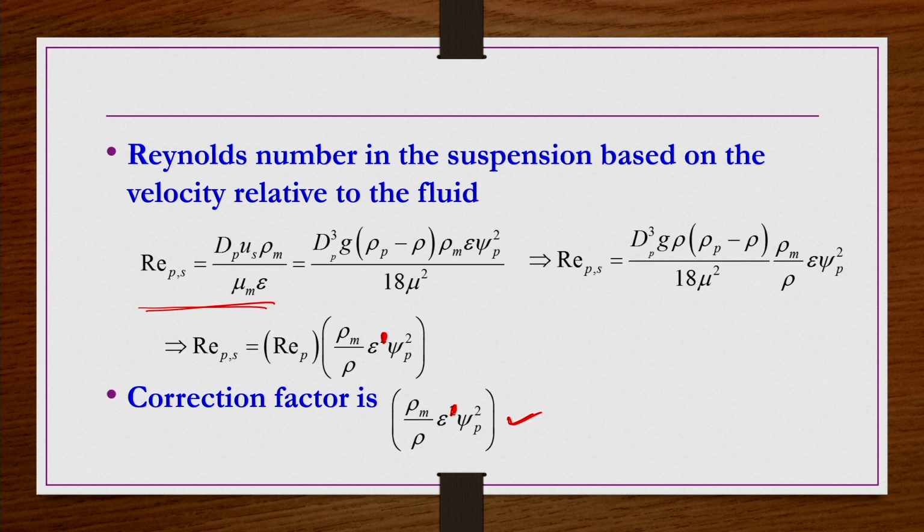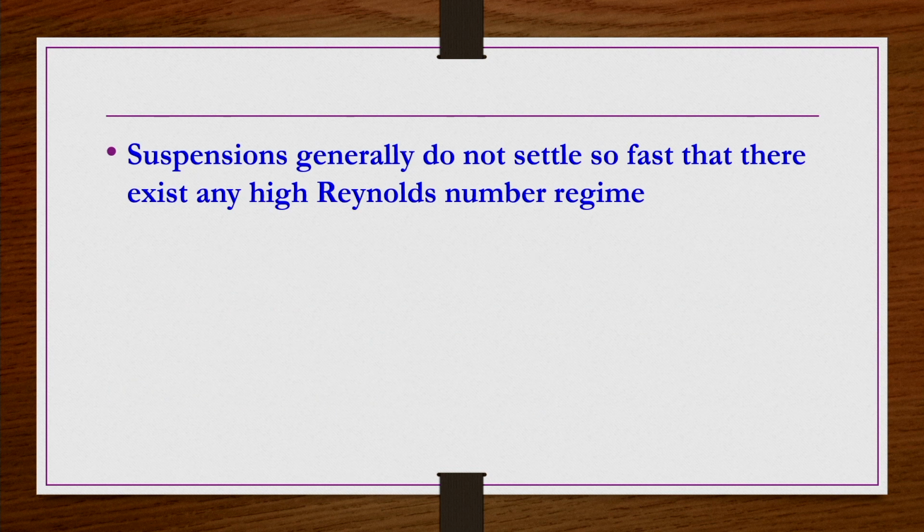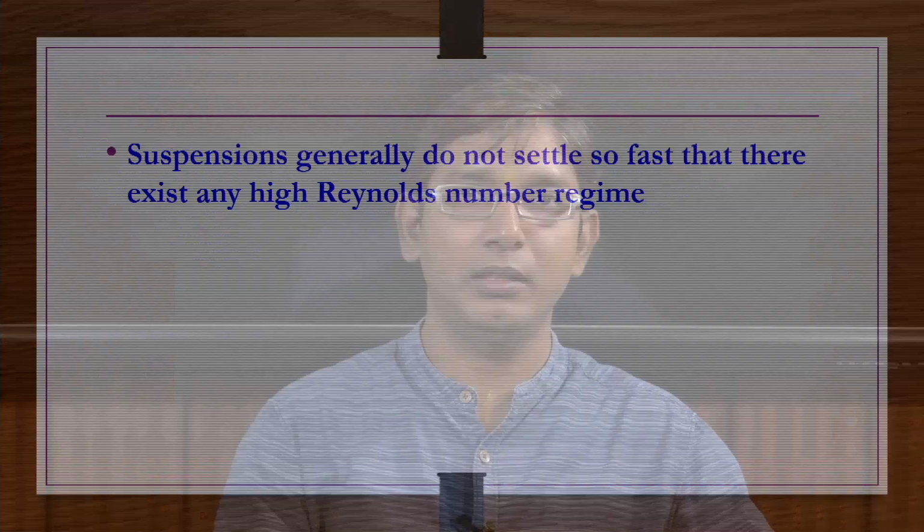Other than these, is there any other method available or not? Before going to the other methods, suspensions generally do not settle so fast that any high Reynolds number region exists. So in a similar way we can do this for the Newton's flow regime also. But in general, as I mentioned, the Reynolds number is going to be small for a suspension, less than 0.1 or 1, but there may be cases where the Reynolds number may be 4, 5 or maybe up to 10 maximum. But in general it is not going to be as high as 10 power 3, 10 power 4 or 10 power 5, so as to consider the Newton's flow regime.